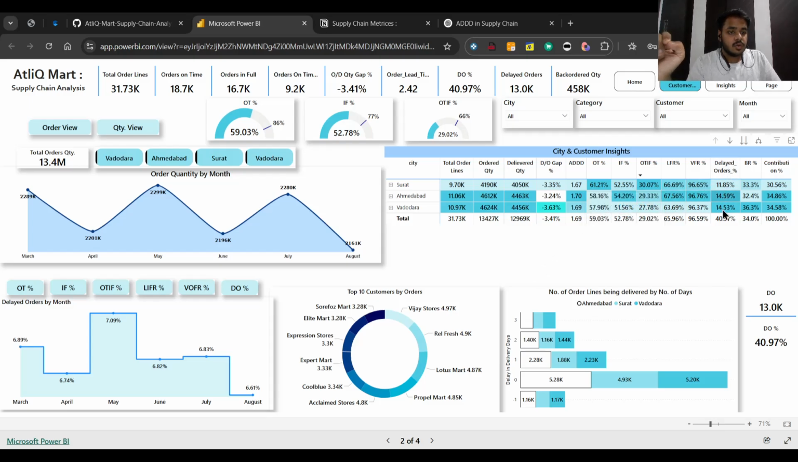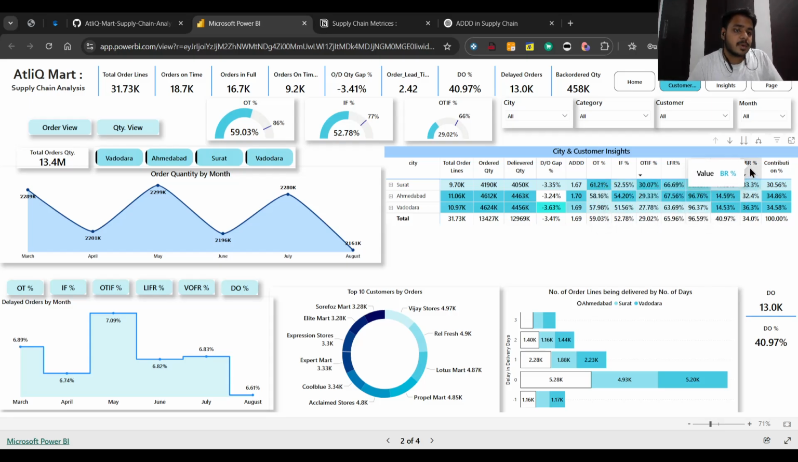But also you can see that they have the highest delayed orders, 14% each, right? Which means they have the highest market share in terms of the order lines, but the orders are also getting delayed, which is overall impacting the customer satisfaction. So there is a point of performance improvement that you have to see.